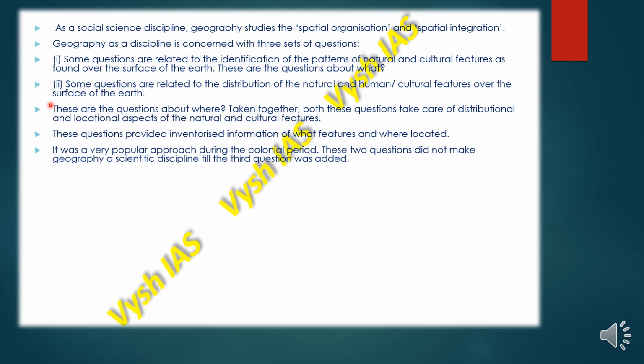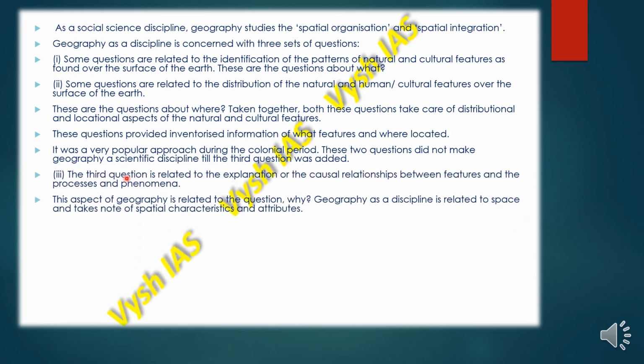So it was a very popular approach during the colonial period, and these two questions did not make geography a scientific discipline till the third question was added. So earlier geography was not considered a scientific discipline. In fact, it was considered a social science discipline.